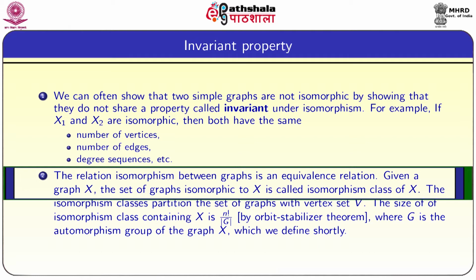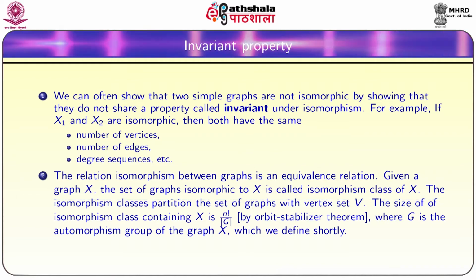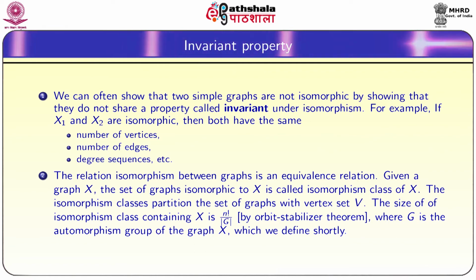The relation isomorphism between the graphs is an equivalence relation, that is, x is always isomorphic to itself. If x is isomorphic to y then y is isomorphic to x. If x is isomorphic to y and y is isomorphic to z, then x is isomorphic to z. It satisfies the transitivity property. So, isomorphism between the graphs is an equivalence relation.